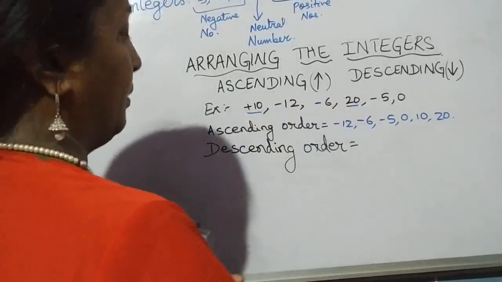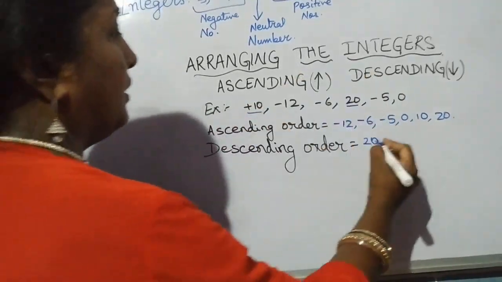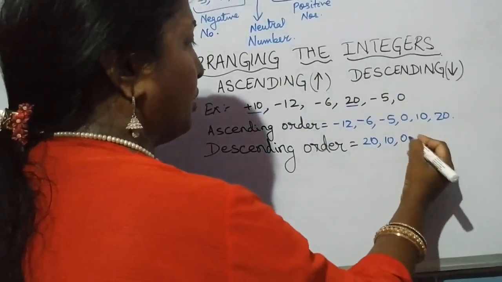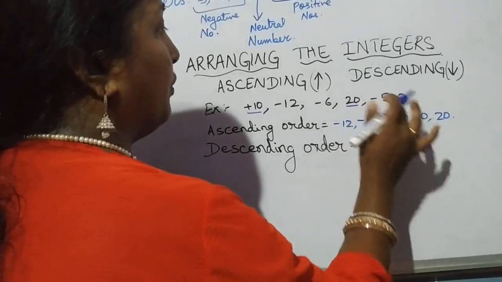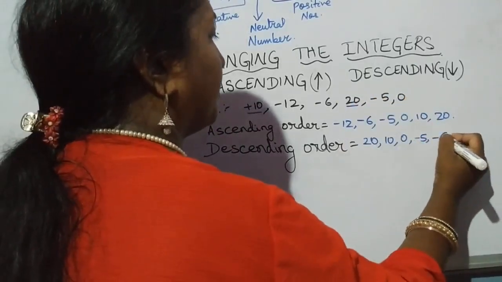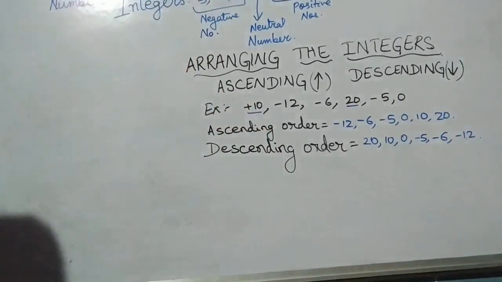Look at the positive numbers, whichever is the biggest, you write that and arrange all the positives. If you have a 0, then the 0. And then for the negatives, you go for the smallest number with a minus sign. That will be the biggest in the negative integers. So this is how we arrange in descending order.